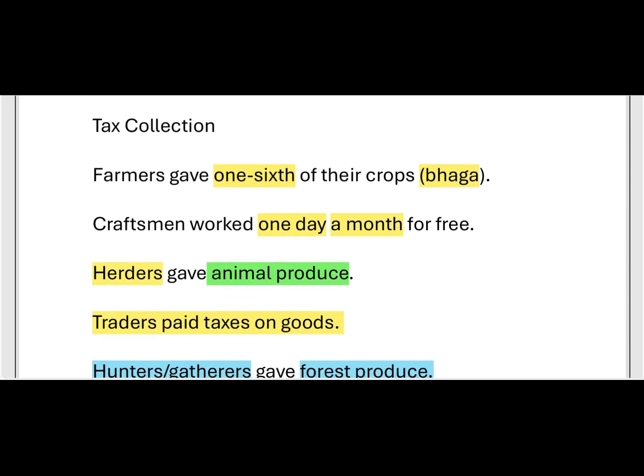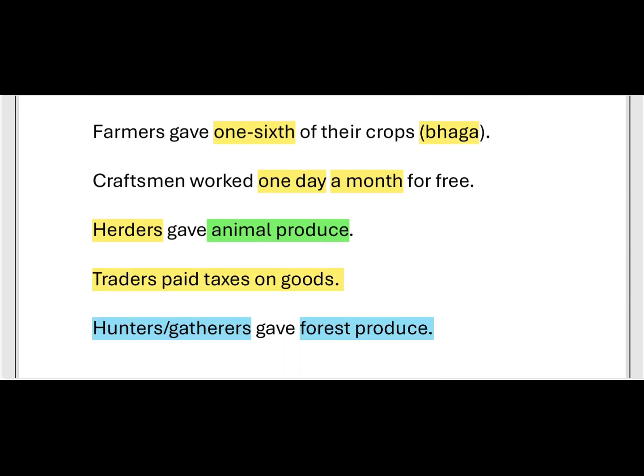And herders. Herders means those who rear animals. Rearing of animals is called herding. Herders gave animal produce, from rearing animals like sheep, goats, buffalo, and so on. Cows and goats give milk. These animal products, milk and dairy products, they will give in the form of tax.